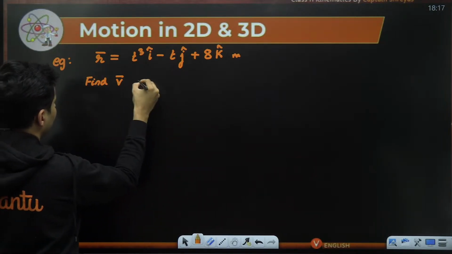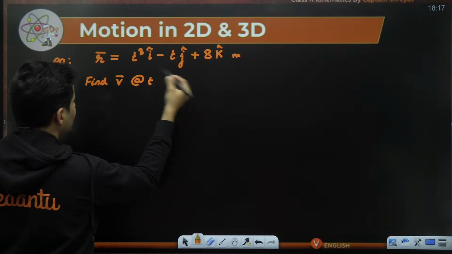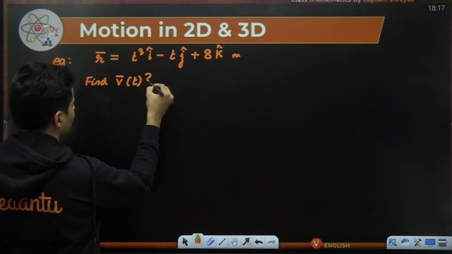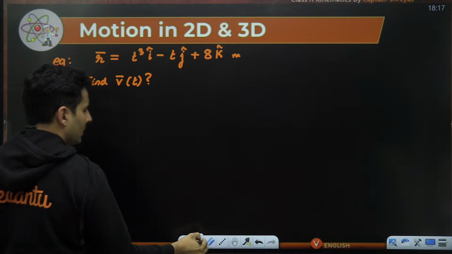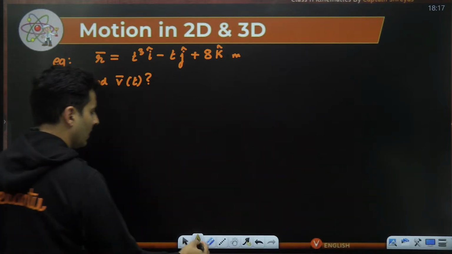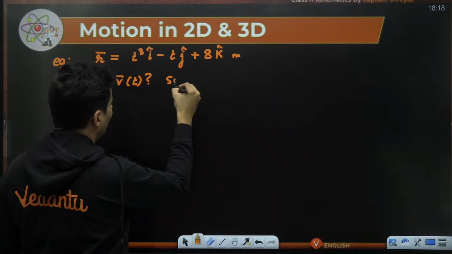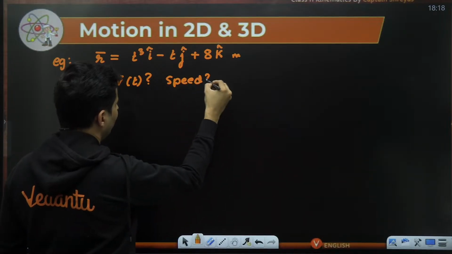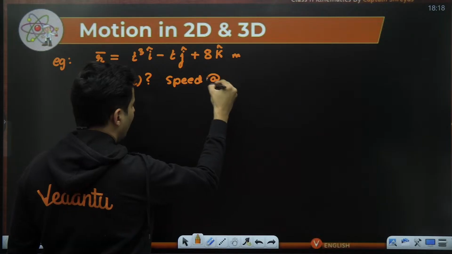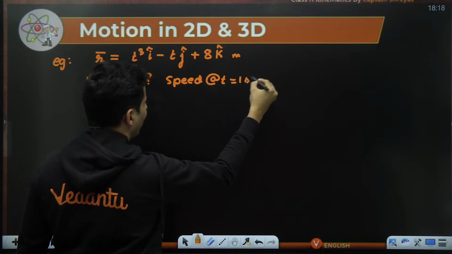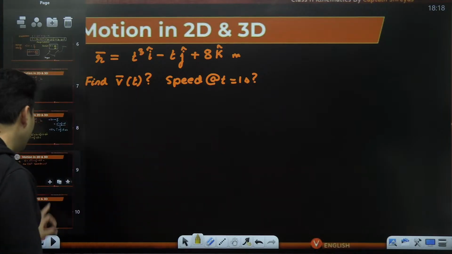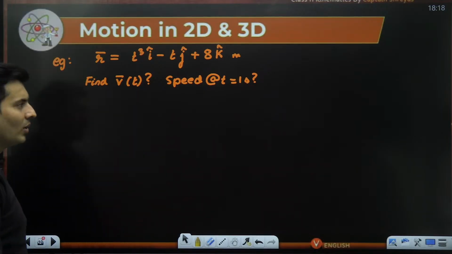Can you find the velocity in general as a function of time? Also, can you tell me what is the speed of the particle at t equal to 1 second? I have taken some random value. Can you find out the speed at that instant, at 1 second?